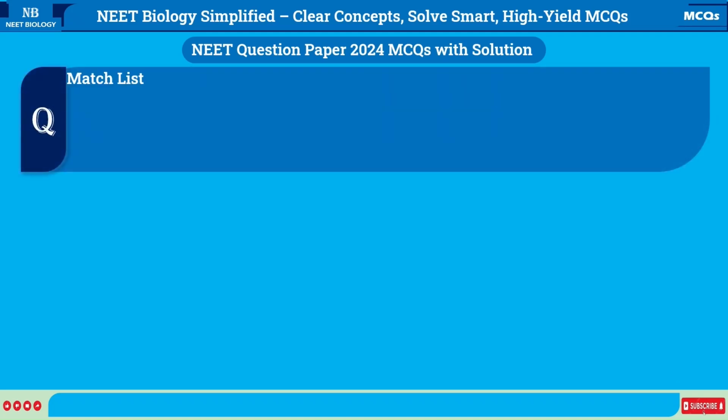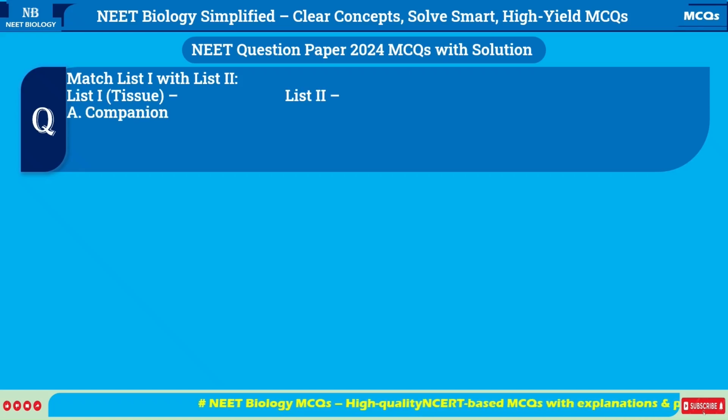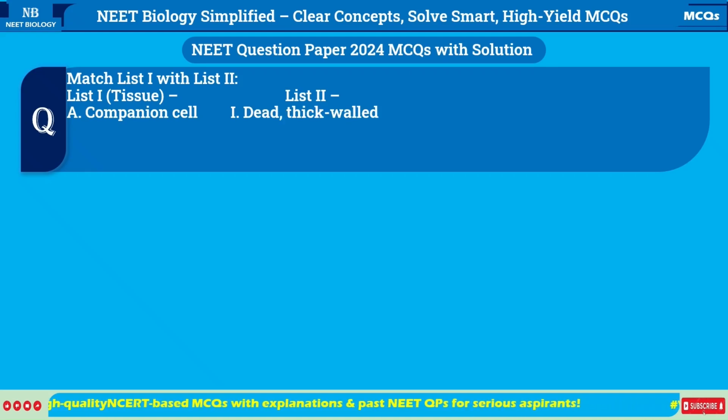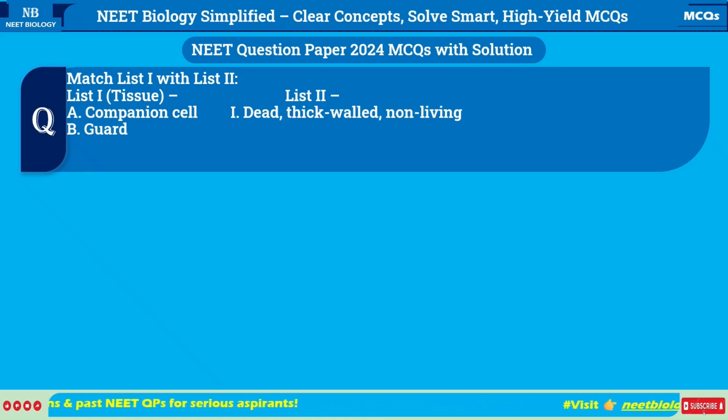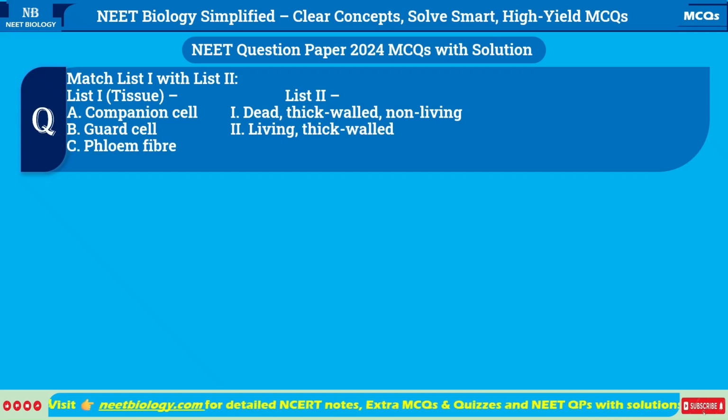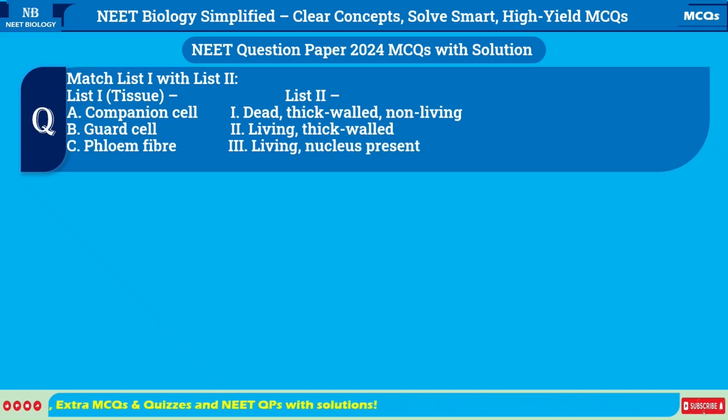Match list I with list 2. List I, tissue, list 2. A. Companion cell 1. Dead, thick-walled, non-living. B. Guard cell 2. Living, thick-walled. C. Phloem fiber 3. Living, nucleus present. D. Trachid 4. Dead, elongated, pointed ends.